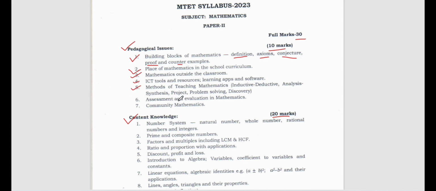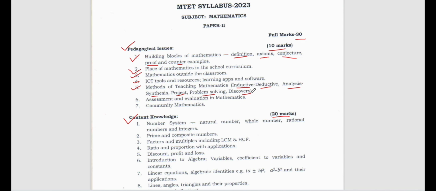Number 5, methods of teaching mathematics. There are inductive methods, deductive methods, analysis, synthesis, projects, problem solving, and discovery methods. So there are different types of methods which we use in order to teach mathematics. For example, the main ones are inductive and deductive ways of teaching mathematics.